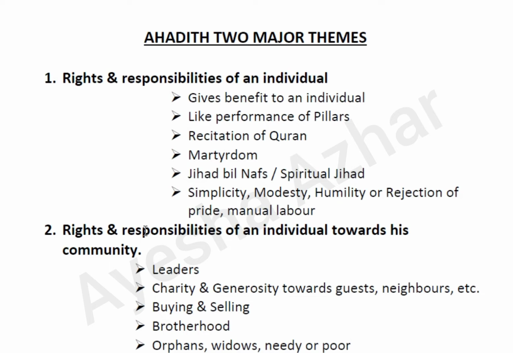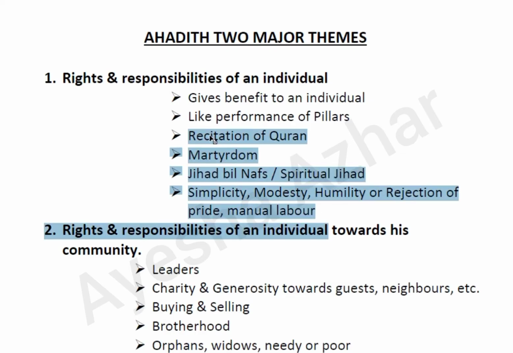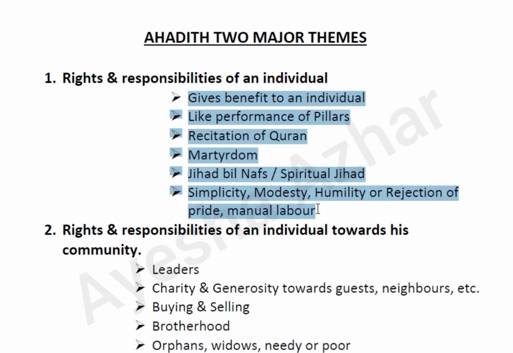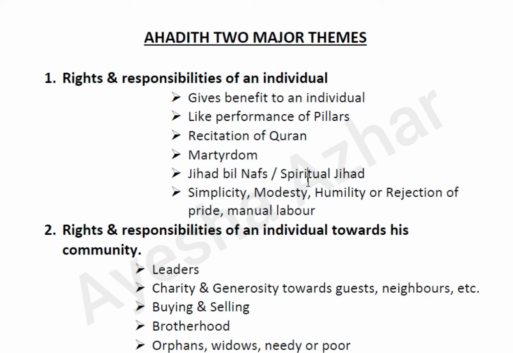Now what is the difference between the 2 types of Hadith? It's very easy. I have given a few points and mentioned a few bullet points. If you understand these points, you will be able to discriminate between these 2 themes. If you are going through a Hadith which gives a benefit to an individual, which means the benefit will only go to the individual, then that Hadith will be an individual Hadith. Mostly these Hadith focus on the benefit of an individual.